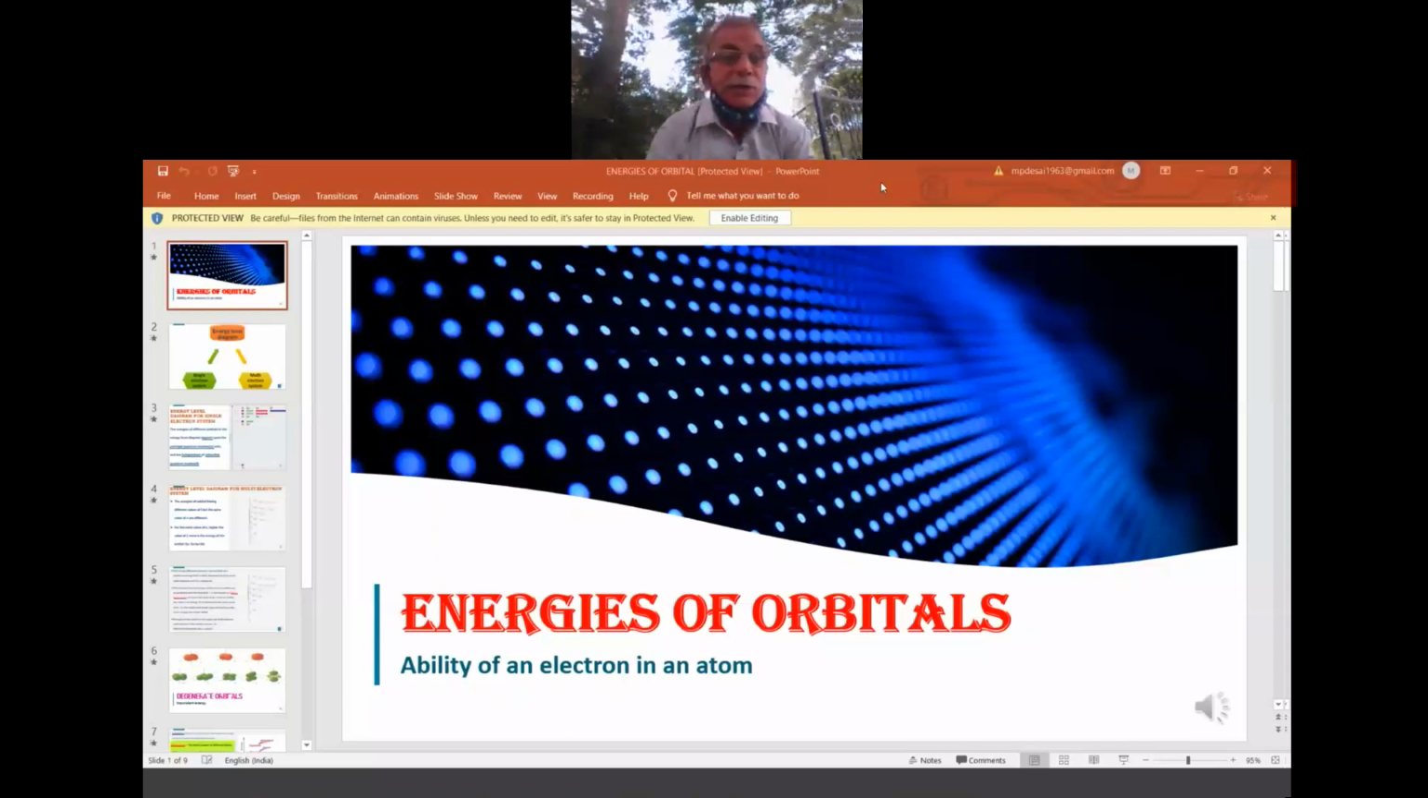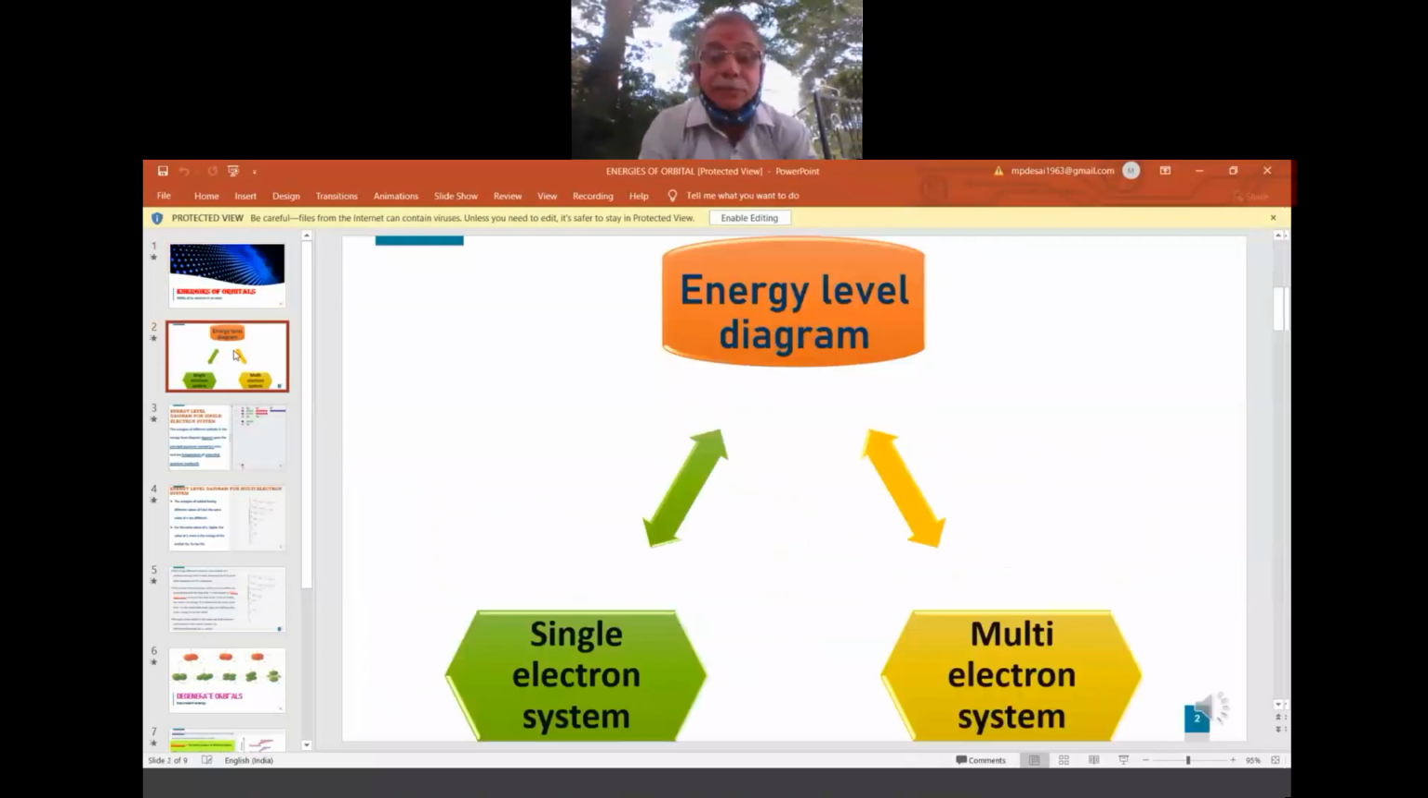Okay, so let us start today's session. Energy level diagram. So whatever we are studying today, energies of different orbitals, that is nothing but what an energy level diagram means.